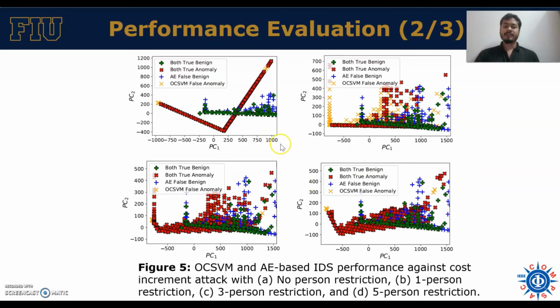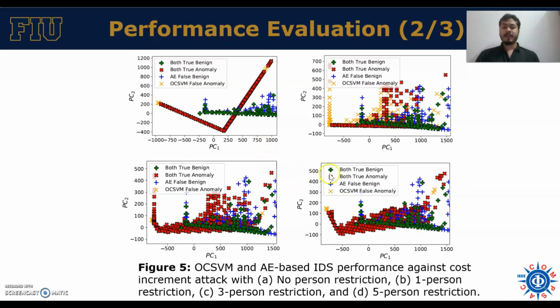After ensembling the way we proposed, we can see that the ensembled model comes up with very good results, and it can find the true benign samples and the true anomalies very effectively, producing very few false benign and false anomalies in the case of no perturbation and 1, 3 or 5% perturbations.